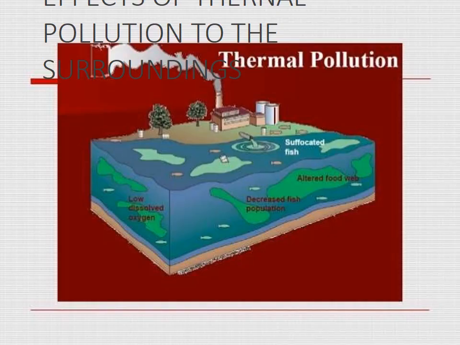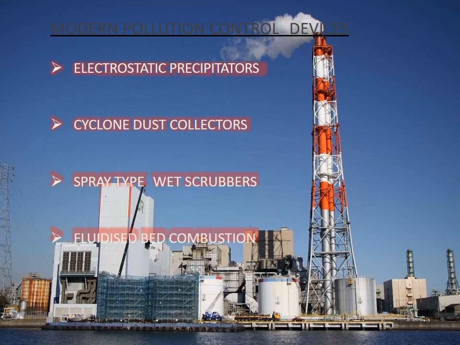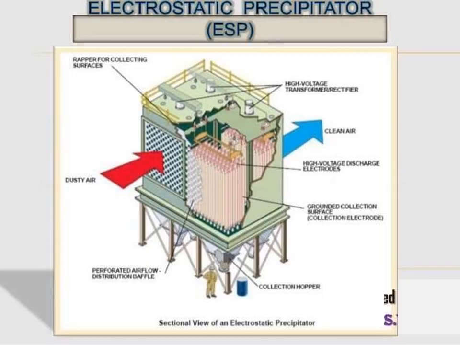So this is the diagram for the thermal power plant. Pollution control systems: electrostatic precipitator, flue gas stacks, low NOx burners, coal settling pits, ash disposal systems, ash water recycling, dry ash extraction system, liquid waste treatment, sewage treatment, and environmental institutional setup. Modern pollution control devices: electrostatic precipitators, cyclone dust collectors, spray type wet scrubbers, and fluidized bed combustion.